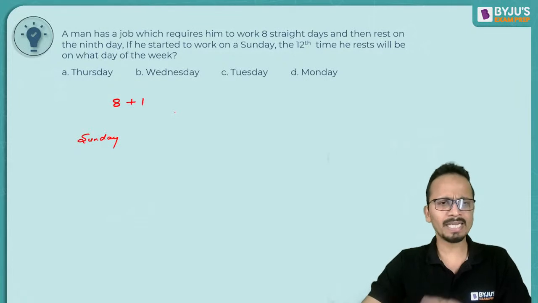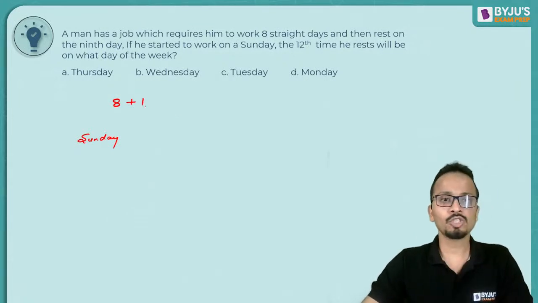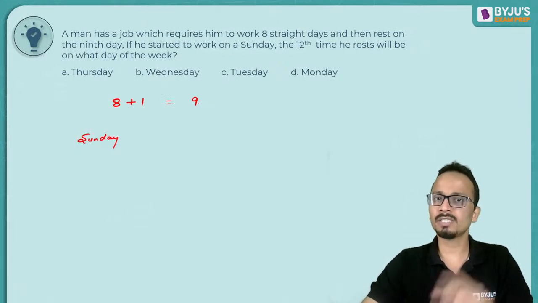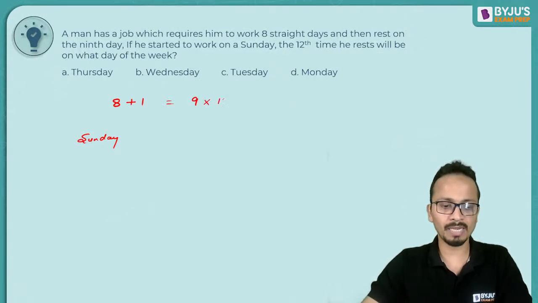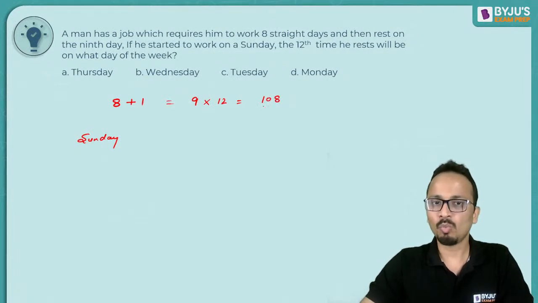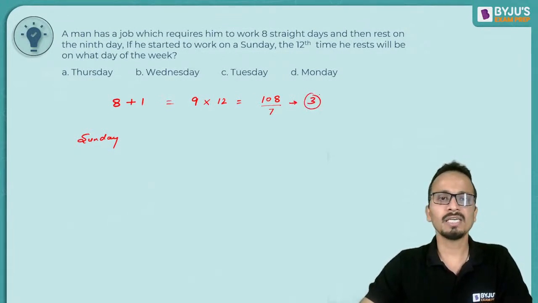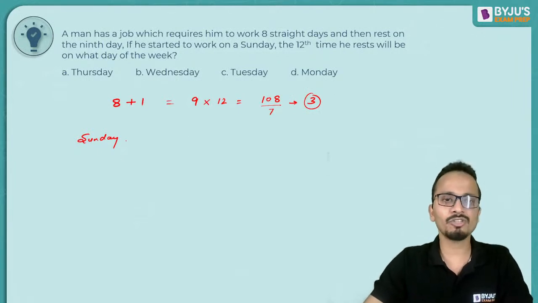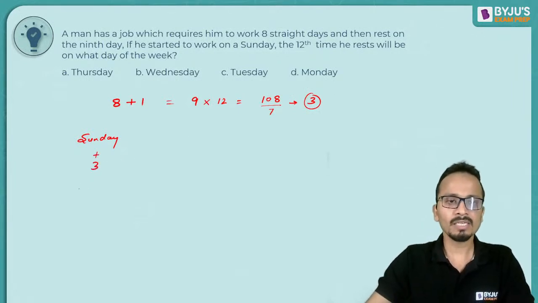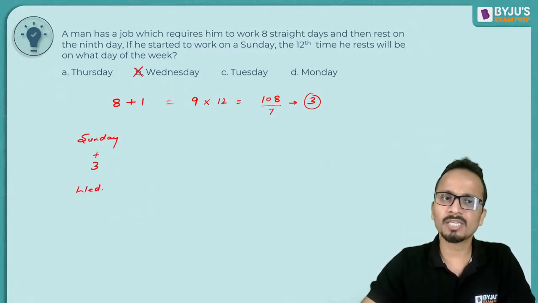Okay. Now I can tell you what small mistake you have done. So 8 plus 1 is 9. You have calculated this, so this is one complete cycle. And the 12th time he will rest, you have multiplied it by 12, getting the answer as 108. 108 divided by 7, you have calculated the remainder. The remainder came out to be 3. And a lot of you have added 3 to Sunday, giving the answer as Wednesday. So Wednesday is not a correct answer.